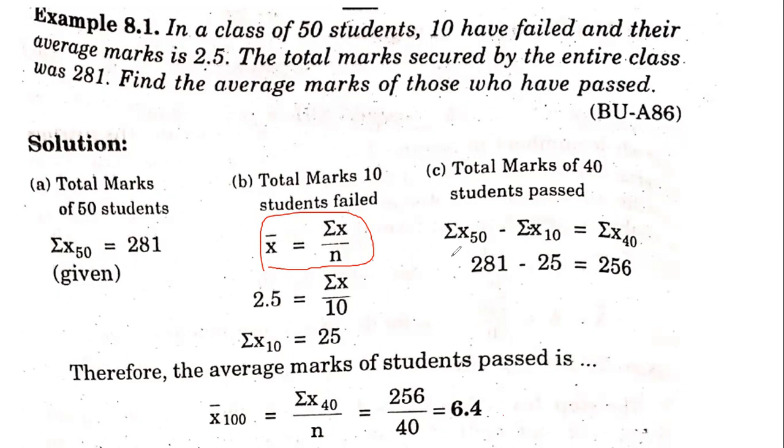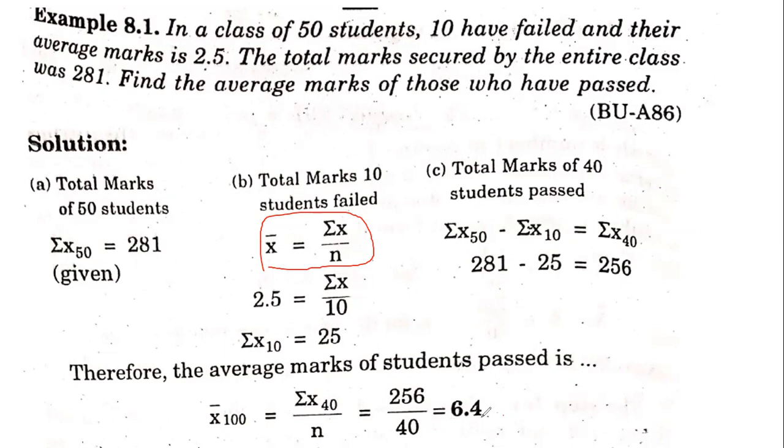Now, so this is what you will be getting here. If you subtract 25 from 281, what you will be getting is 256. So this is actually the total of 40 students. Now we have to calculate the average of those 40 students who have failed. So x bar 40. So here there is a mistake. It is not x bar 100. It is x bar 40 is equal to sigma x40 divided by n, that is 40. That comes to 6.4.